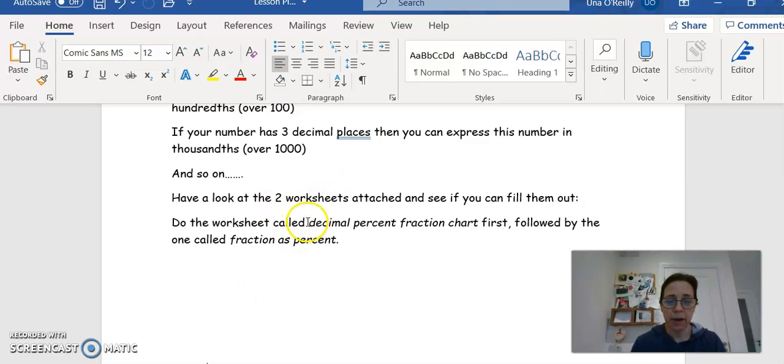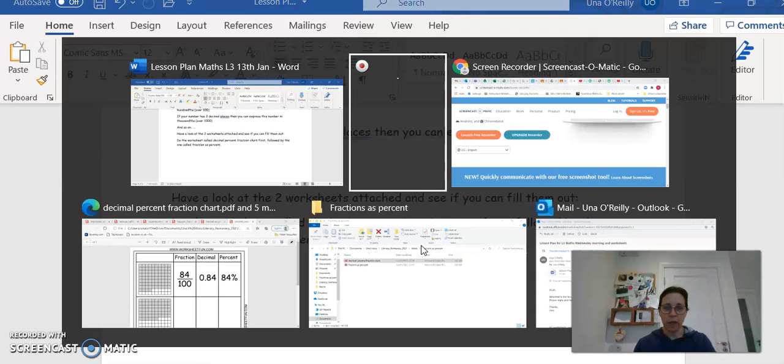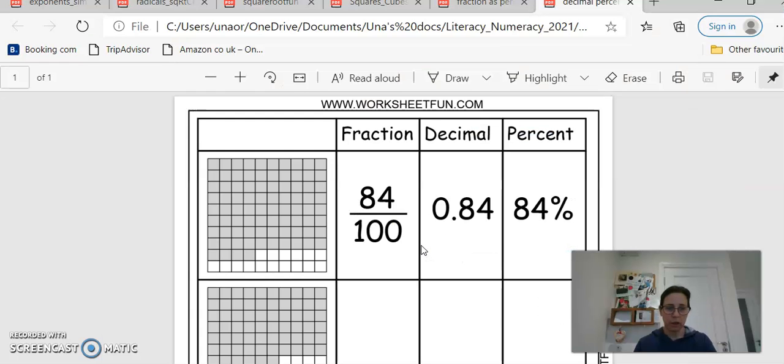So this one here, decimal percent fraction chart, do that first. So let me just flick over, hopefully, to that particular chart. Here we go. And it's shaded in X amount of them. In this case, it's 84 of them are shaded in. It's easier to count the ones that aren't shaded in here because there's fewer of them. So that's 84 out of 100. That's the same thing as 0.84, okay? Because that's 8/10 and 4/100ths, so that becomes 0.84.